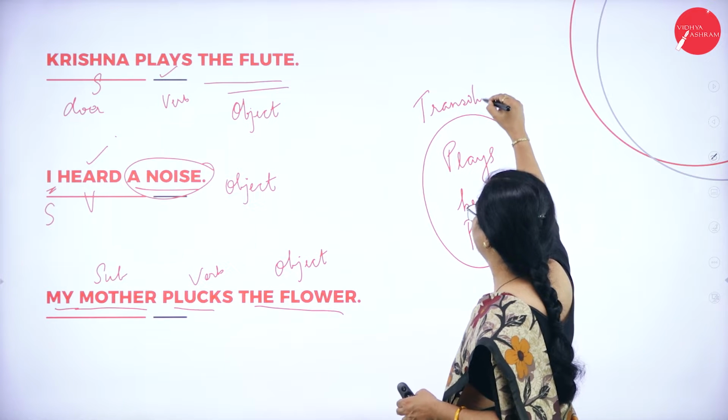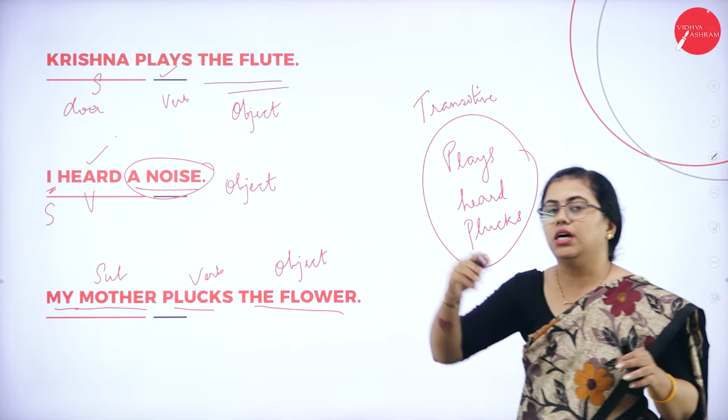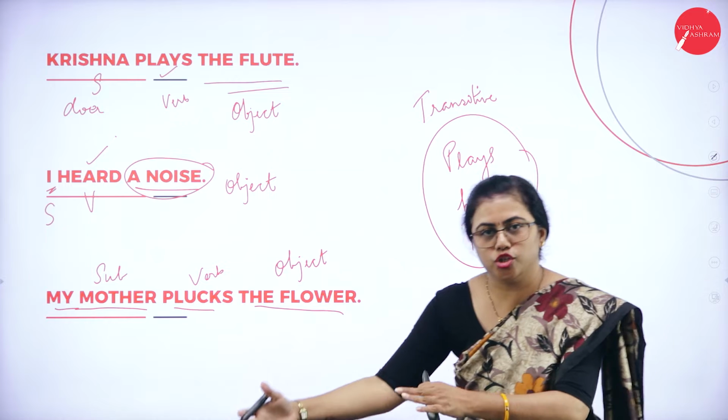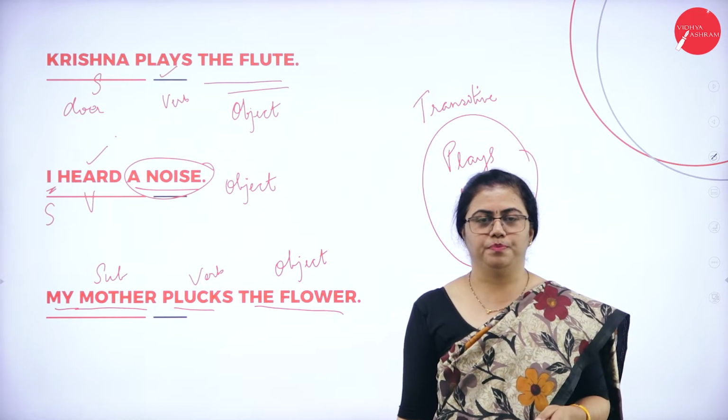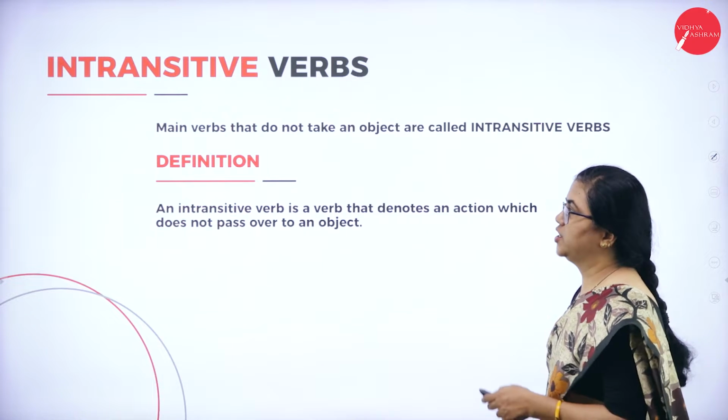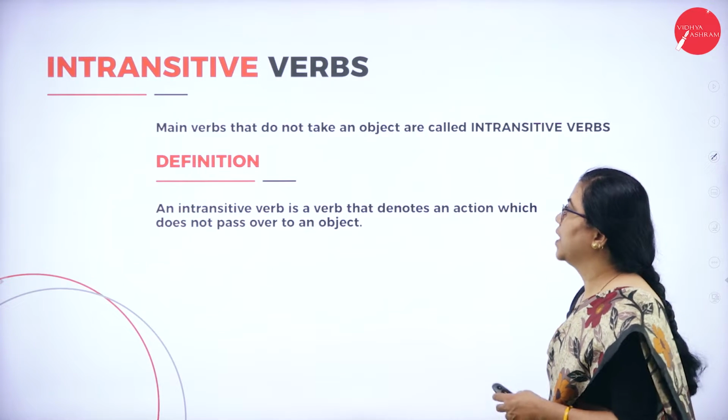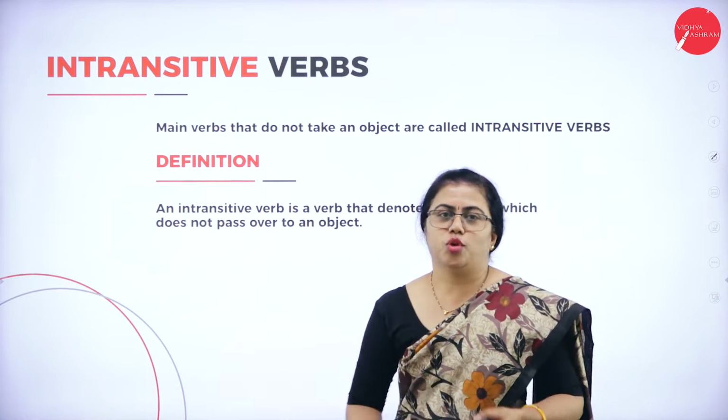It is very simple to remember: whenever the subject transfers the action to the object, it is called a transitive verb. Now let us move on to the next one. What is an intransitive verb? Very simple. You have already understood what a transitive verb is.